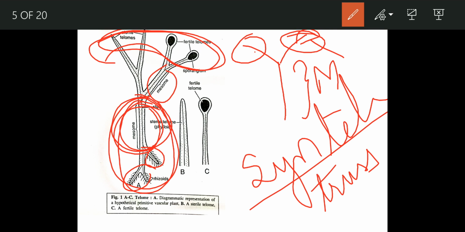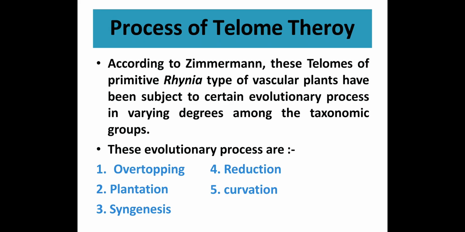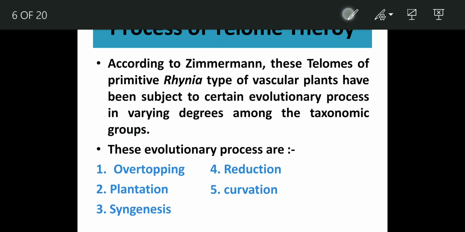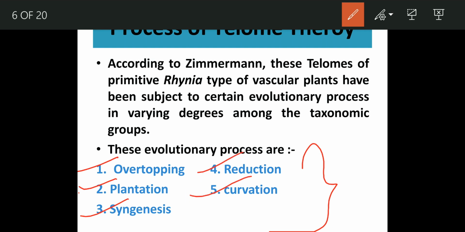Now talking about the process of telome theory. Zimmerman said that it is an elementary process that occurs due to these points. First is overtopping, then planation, and then we have syngenesis, then we have reduction, and then we have curvation.